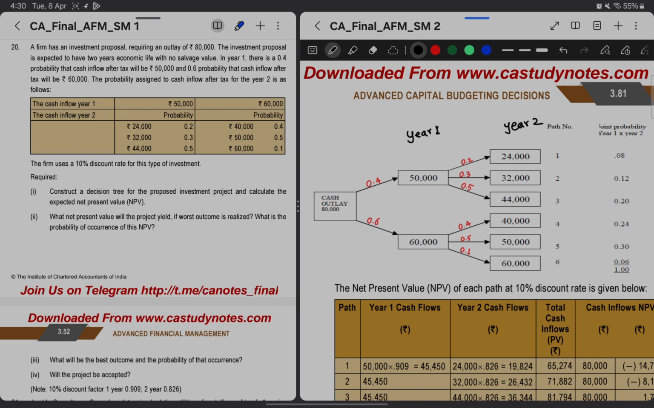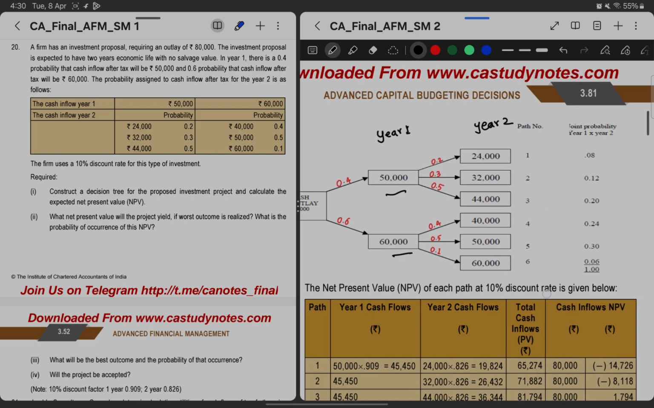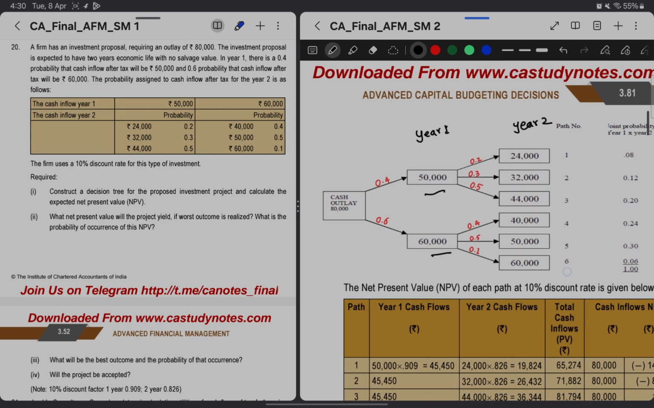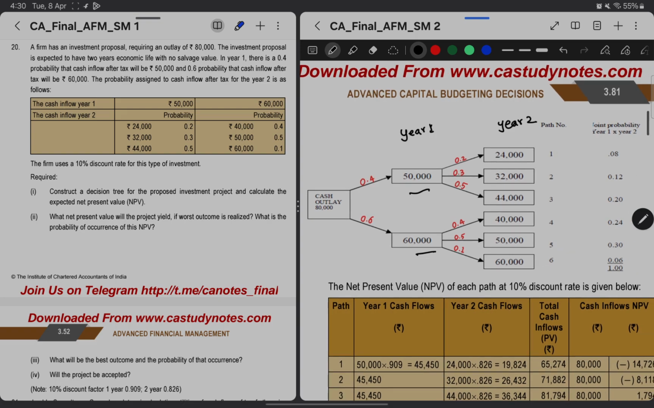For second year, if 50,000 happened, then there are three possibilities of 24, 32 and 44. Then if 60,000 happened, then there are three possibilities. Now based on this decision tree, we have to find out the NPV. But now as we can see, there are 6 results for the same project. So we will get 6 NPVs also.